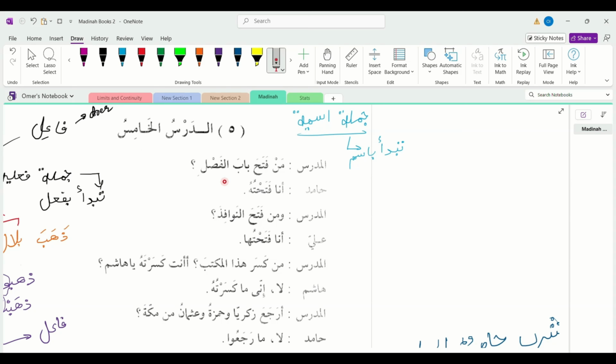المدرس: من كسر هذا المكتب؟ It has فتحة. Who broke this desk? أنت كسرته يا هاشم. Did you break it? أنت كسرته. أداة الاستفهام, of questioning. Did you break it?